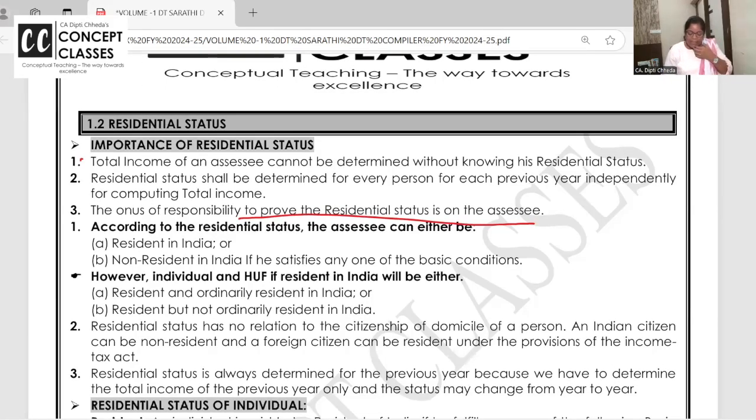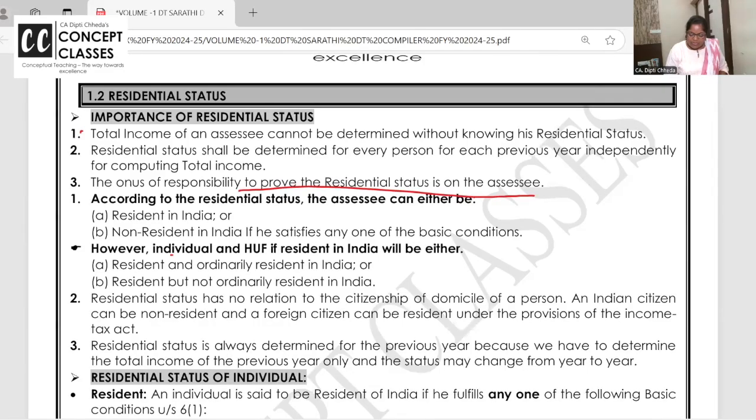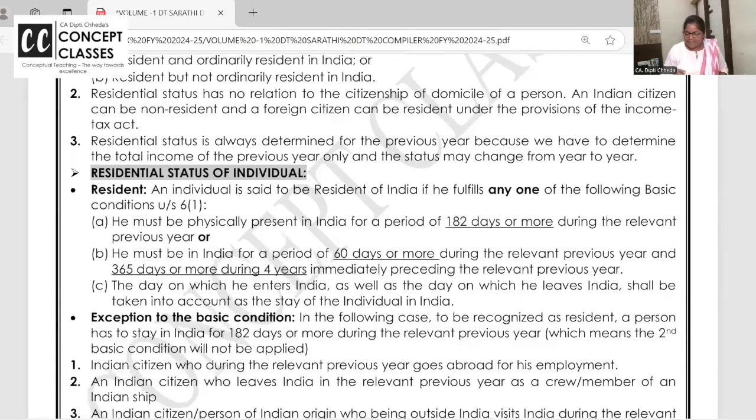Now, an individual and HUF: first let us decide resident or non-resident by way of the basic conditions. So what are the basic conditions? An individual should satisfy any one of the basic conditions given in section 6(1). He should be in India for 182 days or more, or he should be in India for 60 days or more and 365 days in the preceding 4 years.